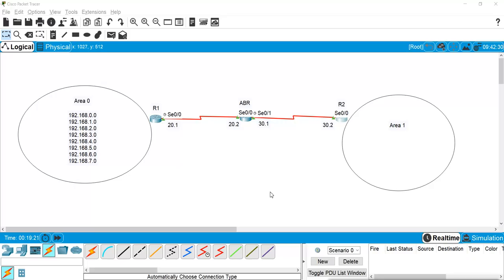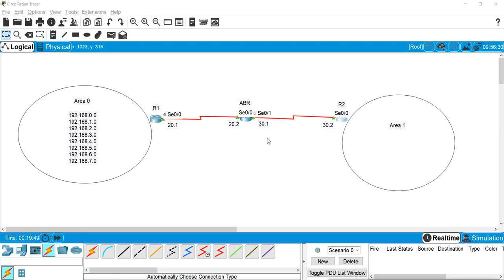We created this design where we have router 1 and router 2. Router 2 is connected to area 1, router 1 is connected to area 0, and this is the router which is in between these 2 areas and connecting them. Now this router 1 is connected to this router, the ABR, with this 20 network, and with the 30 network it is connected to this area 2 router.